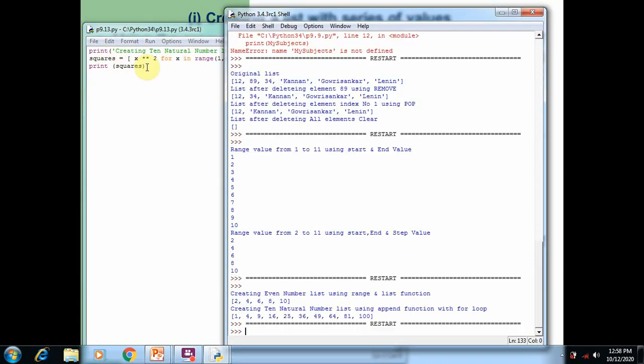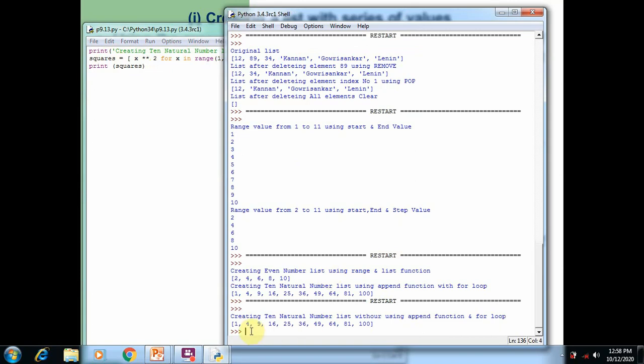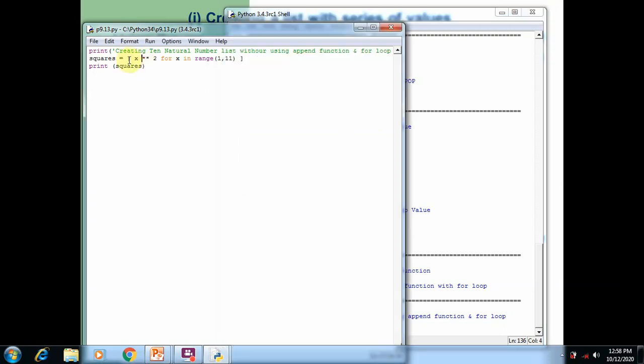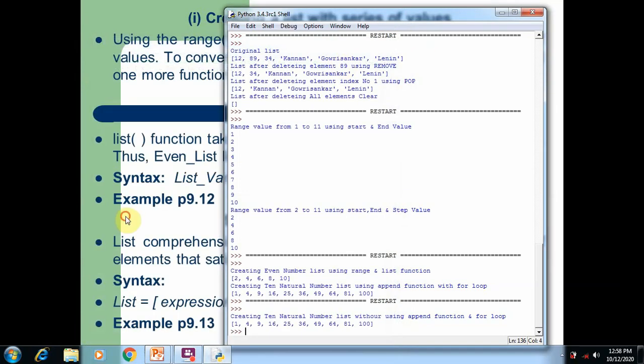Here we are not using the append function, so that's why this is called a list comprehension. So creating a 10 natural number list without using the append function. The same output is generated as where we used the append function, for loop, and the condition. But here in the comprehension method, we can give all the conditions in a single line. This is called a list comprehension, where we mention the expression and condition first and the range next, within the square brackets. So in this way also we can create a list in Python. The simple way for creating a list.